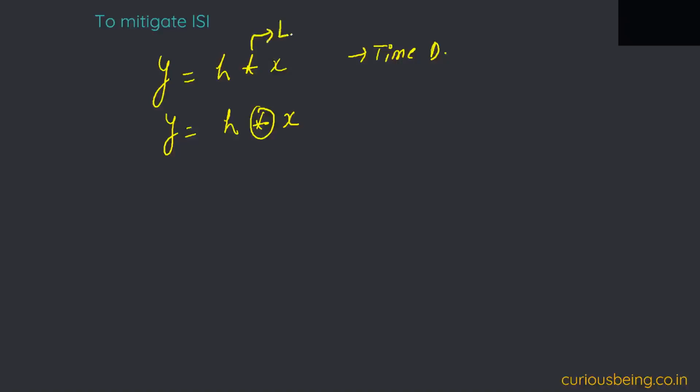Yes, let me try to write here. So y equals h convolution x. This is in the time domain. If a cyclic prefix is added, then this linear convolution can be converted into circular convolution. You can write the equations and see it, because this is linear convolution and this is circular convolution. If you are not understanding this, it is okay, because it is not that straightforward to figure out. But what is the advantage of this?